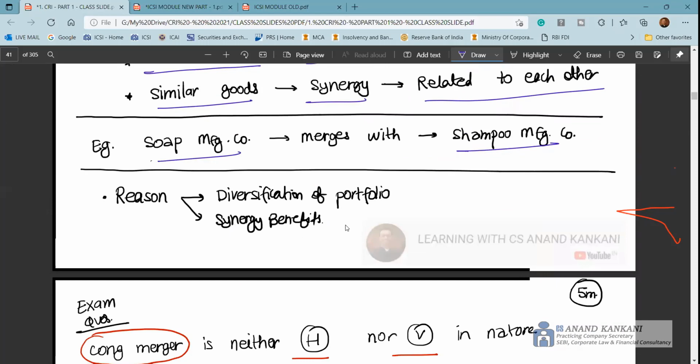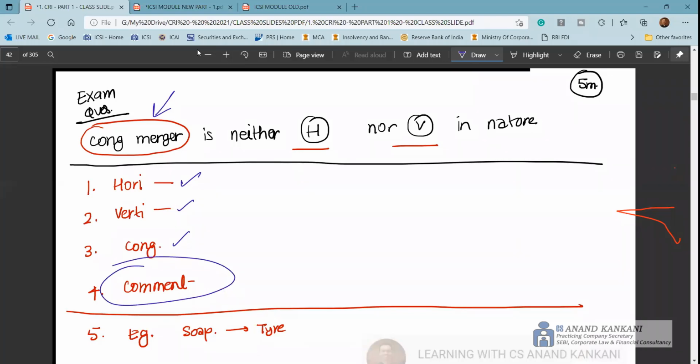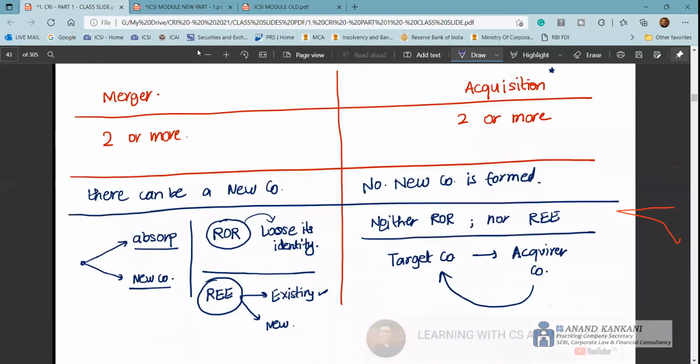And what is the reason? You diversify the portfolio, synergy benefits, right? So exam question: a conglomerate merger is neither horizontal nor vertical. In this case, like I mentioned, write it in points: explain what is horizontal, explain what is vertical, explain what is conglomerate. Then start or end your answer with the comment that yes, the conglomerate merger is neither horizontal nor vertical. That's because horizontal is this, vertical is this, and conglomerate is this. And then you can write an example. This way you can get the answer.